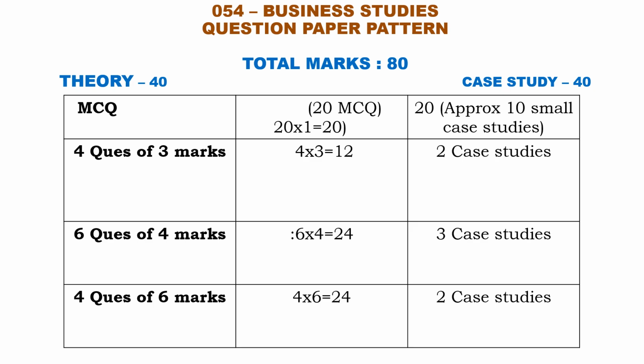And the next 3-mark questions, 4 questions will be asked. Out of the 4 questions, 2 will compulsorily be case study questions. And the next 4-mark questions, 6 questions will be asked. Out of the 6 questions, 3 will be compulsory case study questions. And the last 6-mark questions, 4 questions will be asked. Here, either-or questions will be there. One numerical-based question will also be present here. And out of these 4 questions, 2 will be case study questions.